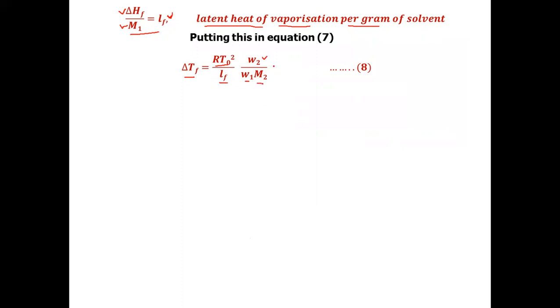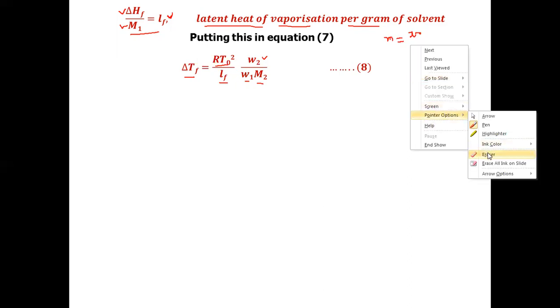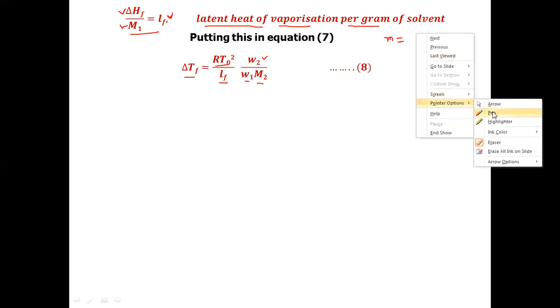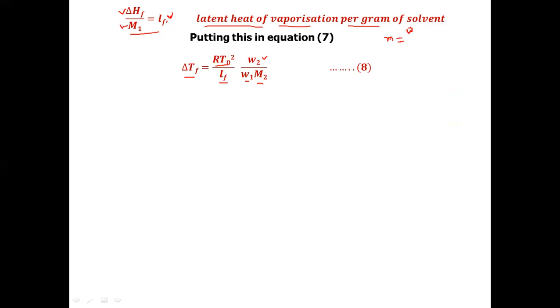Now we need molality here. What is the formula for molality? Molality is defined as the number of moles of solute per kilogram of the solvent. The number of moles of solute means the weight of solute, which we have assumed as W₂, divided by the molecular weight of solute M₂, per kilogram of the solvent.